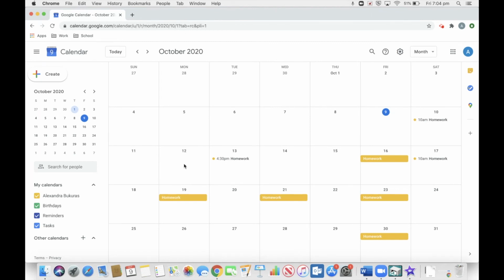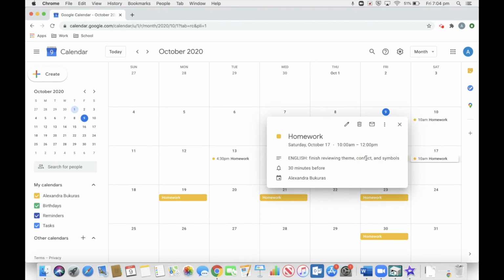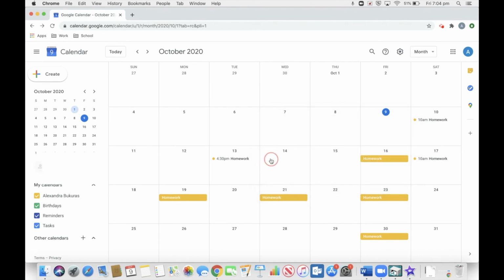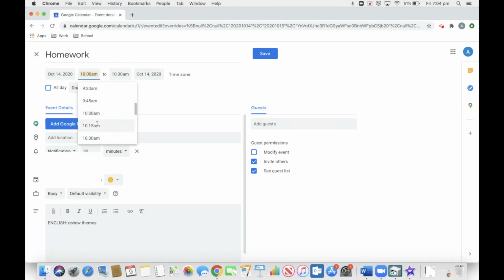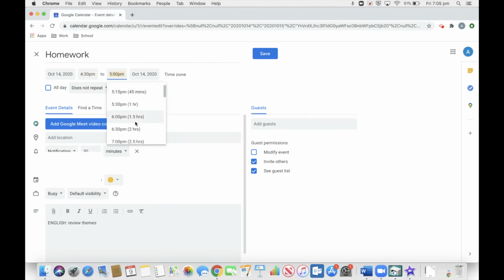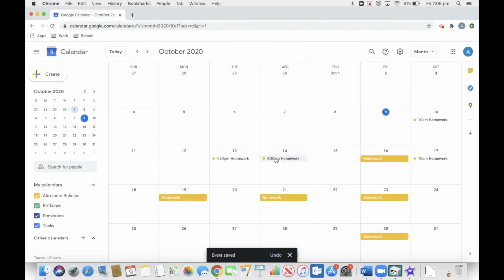Setting these mini goals within each day is really just going to help you reach those goals. It's going to help you procrastinate less as it gives you a little target to focus on each time you work. So similarly over here, our deadline on the 17th is to review theme, conflict, and symbols. So what we can do is go in and create an event here where we review the theme. Can change the time again to when you will be home. Let's say it's about 4:30. We'll give yourself about an hour to do this. Obviously, you can set as much time as you need. And so if we're focusing on theme here, then we can look at conflict and symbols on different days.